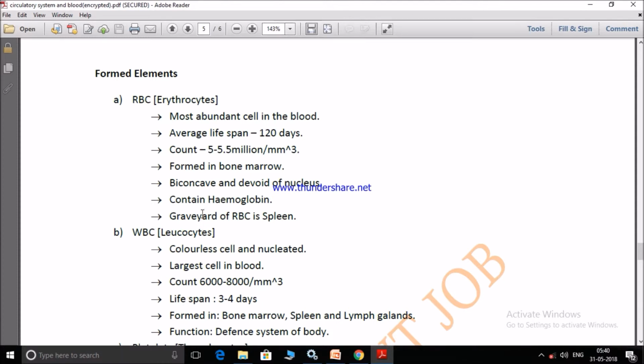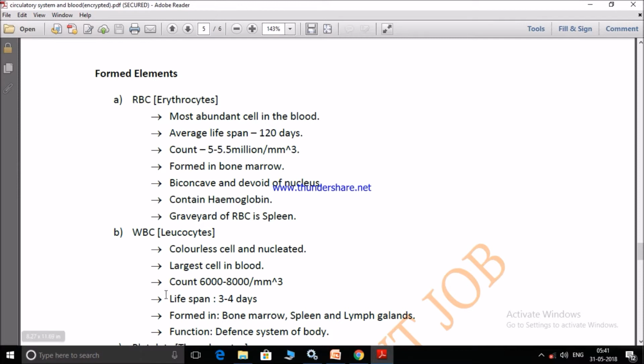WBC count is very low as compared to RBC. There are 6,000 to 8,000 per millimeter cube. One of the questions in a previous year railway exam was the ratio of RBC to WBC, and the answer is 600 to 1. If there are 600 RBC in the blood, then there will be only one WBC present.